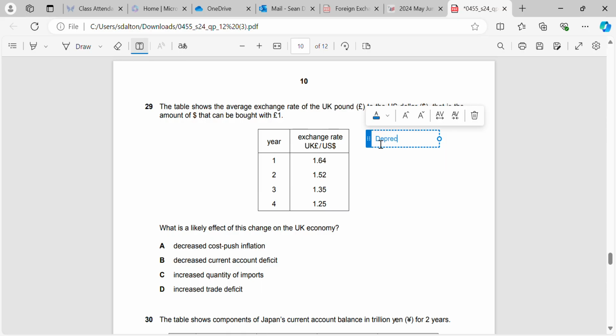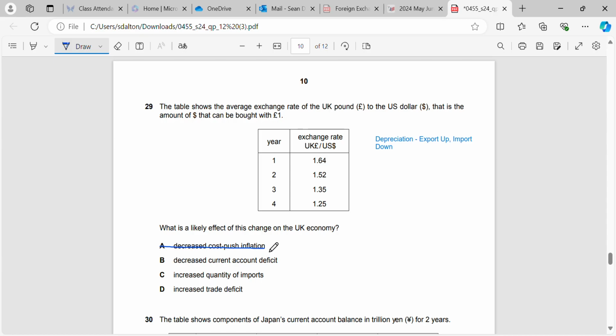That means that we're experiencing a depreciation, and we know what happens when we have a depreciation is that exports go up and imports go down, because the price of exports becomes cheaper and the price of imports becomes more expensive. So will it decrease cost push inflation?